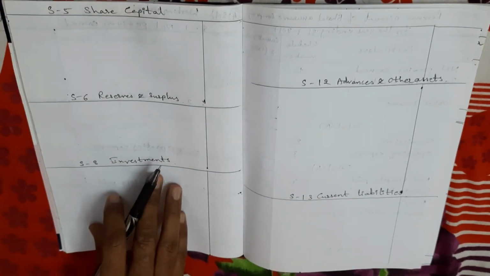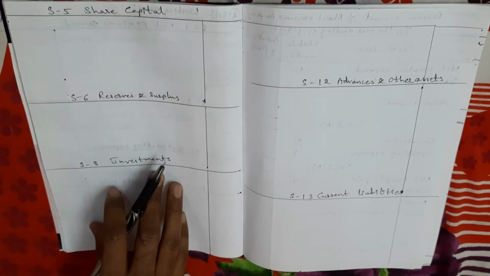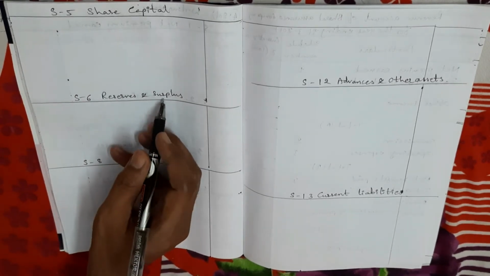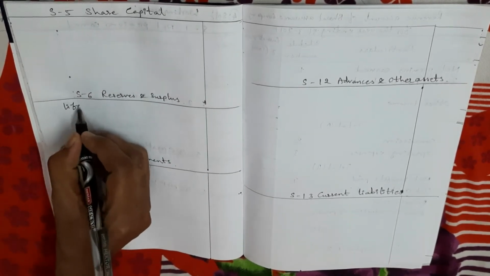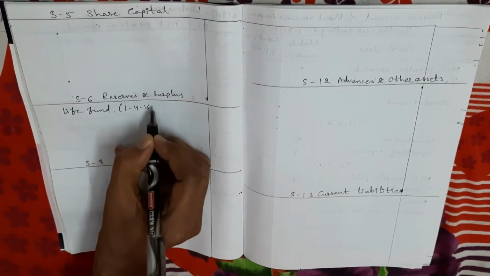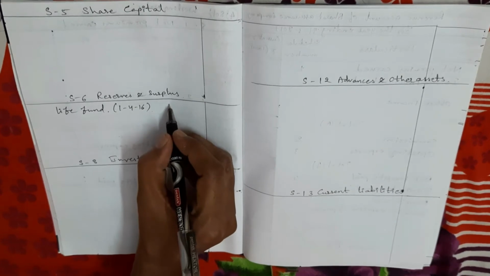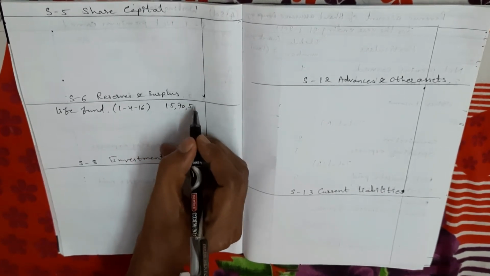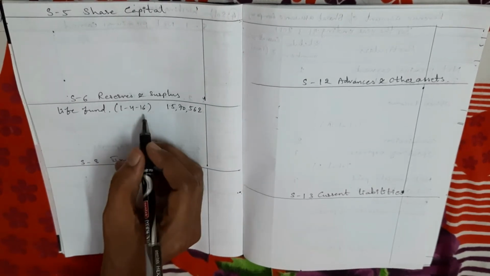The first item, life fund. Life fund or life assurance fund is the opening balance. It comes in schedule number 6 under reserves and surplus. Life fund on 1st April 2016, so that is last year balance, 562, and present year balance we have to adjust.